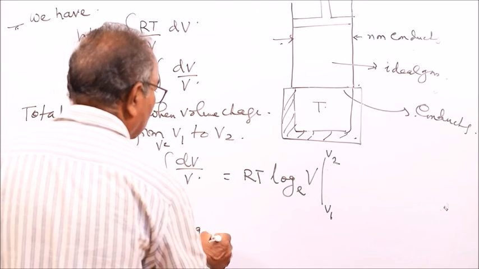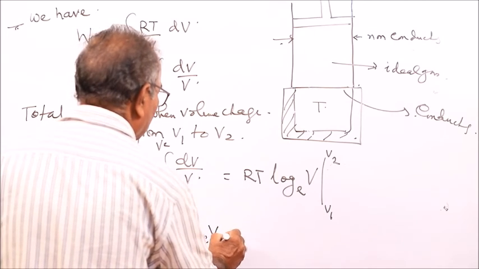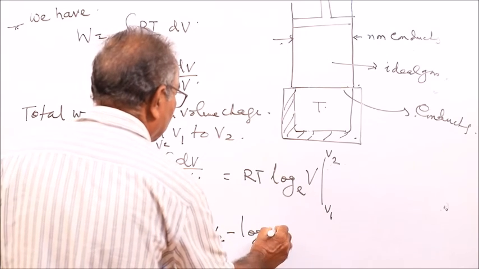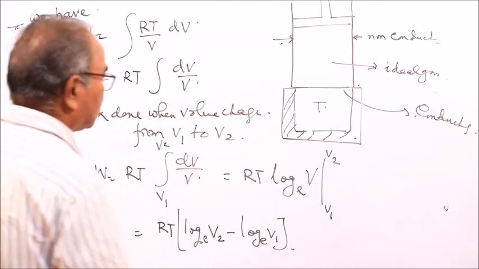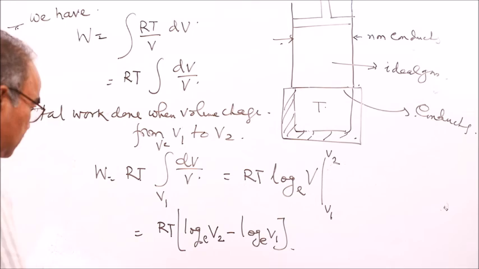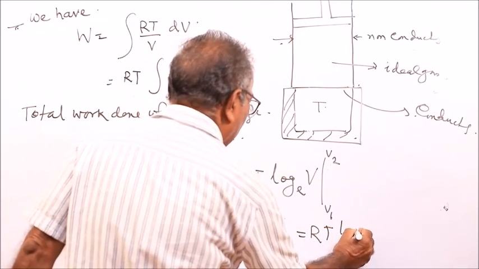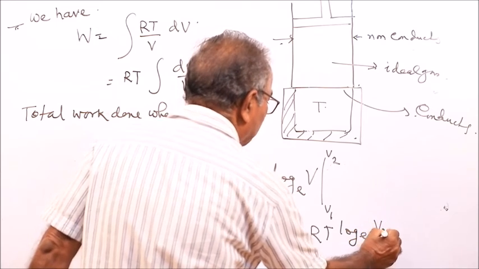So RT, log e V2 minus log e V1. Log A minus log B is log A by B. So that is equal to RT log e V2 by V1.